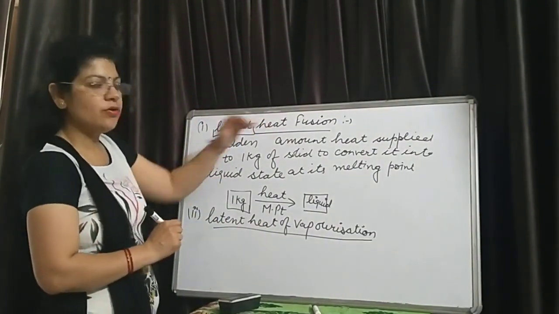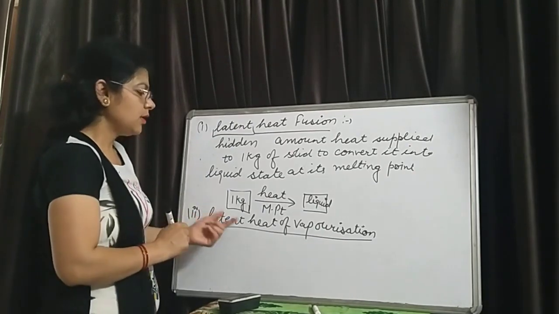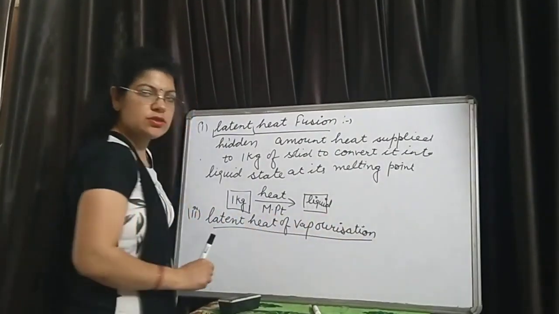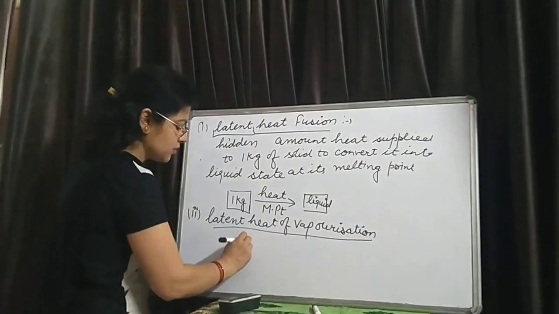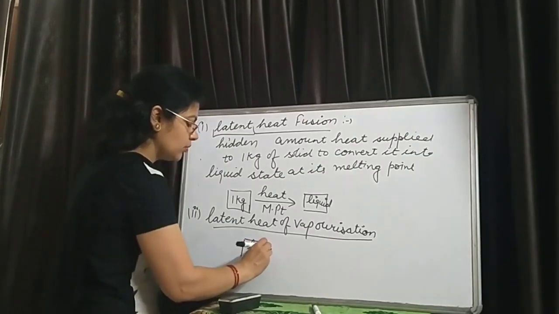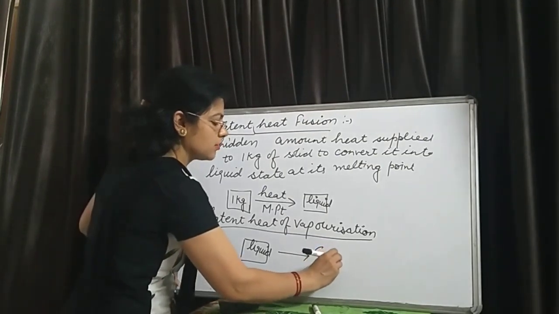Just like the latent heat of fusion, we can also define the latent heat of vaporization, as vaporization is a physical process of conversion of the liquid state of matter into its vapor state or into its gaseous state.